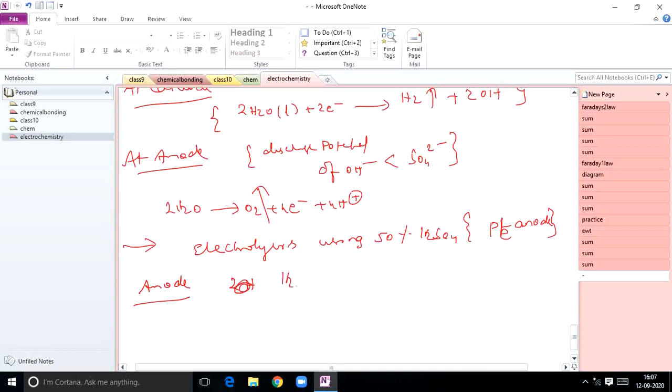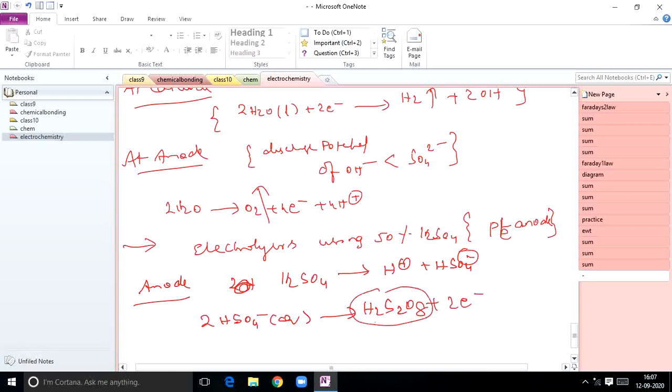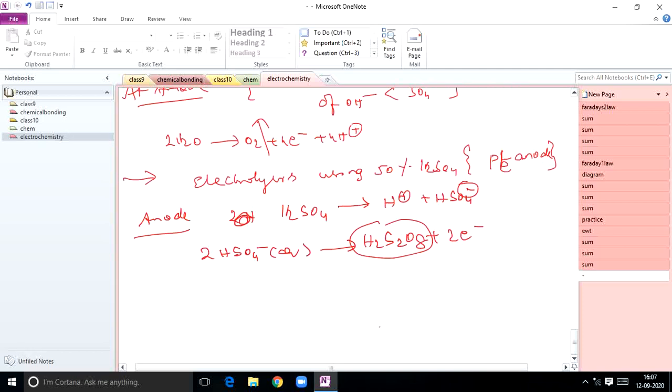see here, sulfuric acid H2SO4 splits into H+ plus HSO4-. If it is 50%, it splits in a different manner. So at anode, HSO4- aqueous gives rise to H2S2O8 plus 2 electrons. So I am going to get this product H2S2O8. That is very, very important. Next, this is important if it is 50%.